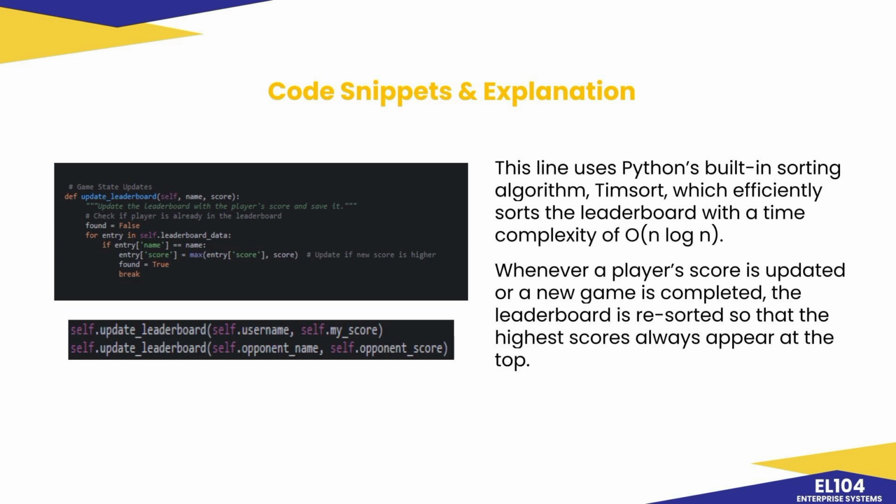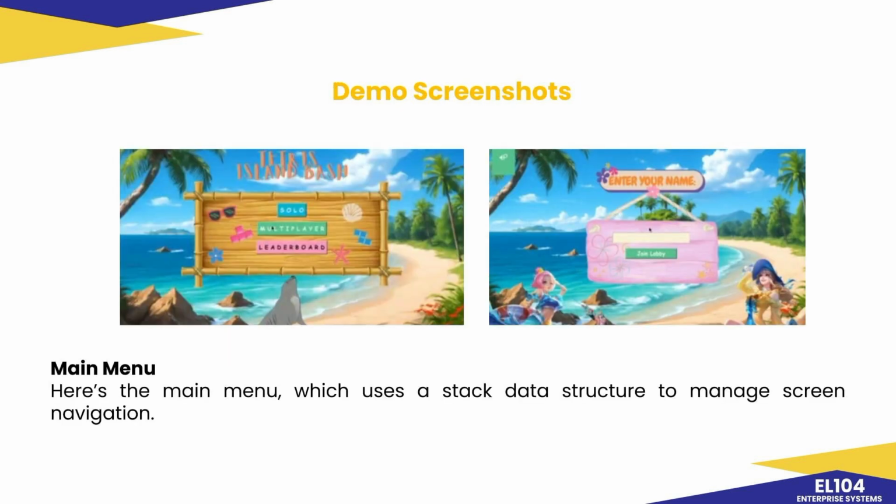Efficient sorting guarantees that every update, such as a new high score, is instantly reflected in the correct position, keeping the rankings accurate in real time. This approach automatically reorders the leaderboard after each game so players always see the most up-to-date results without any delay.